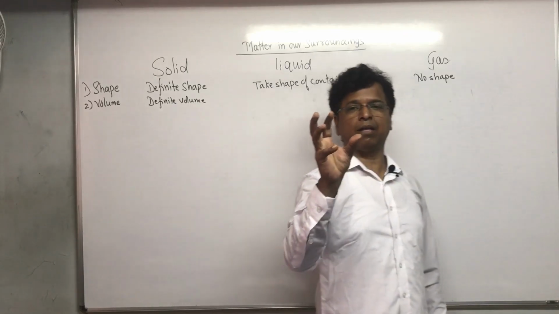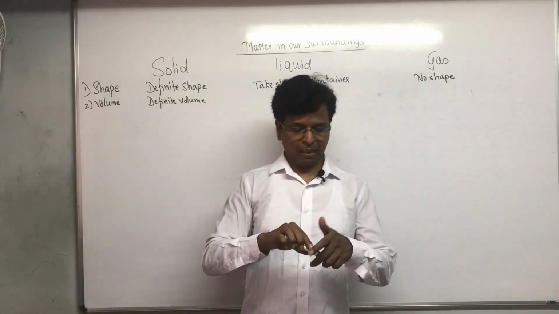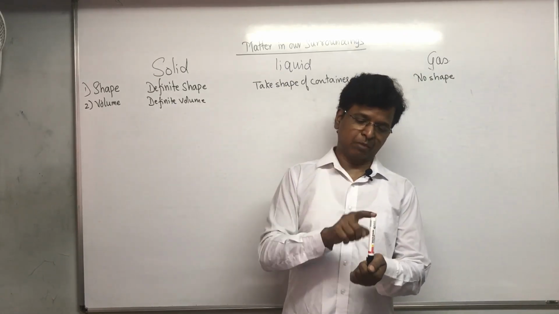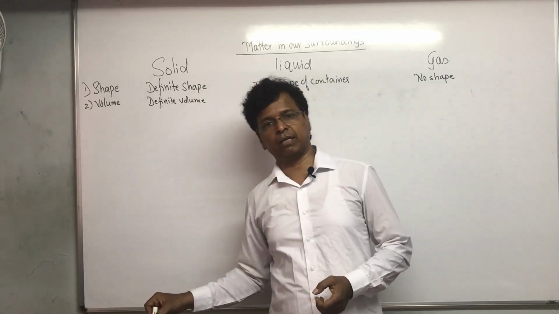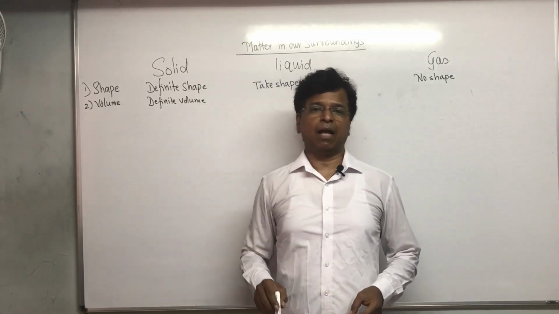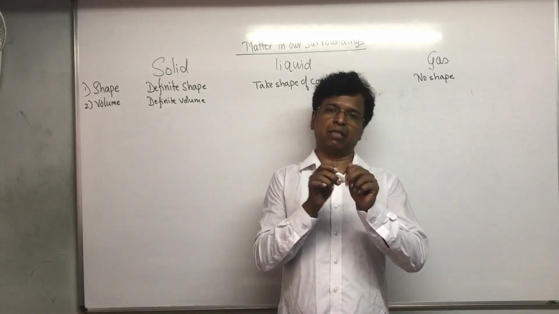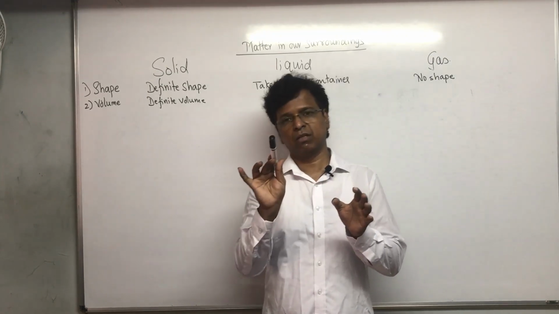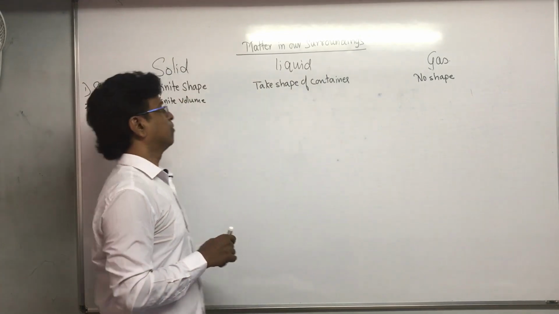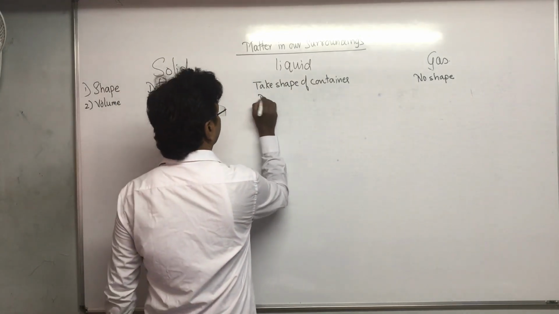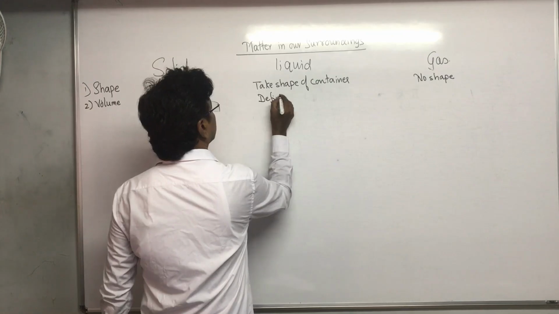You have a block of iron or this pen, I keep it over here, it will take this much amount of space. I keep it in a pot, it will take the same amount of space. I cannot keep it in a smaller space. It cannot go and fit in a smaller space. It will require a space this much to this much. It has got a definite volume. And here they also have a definite volume, definitely.